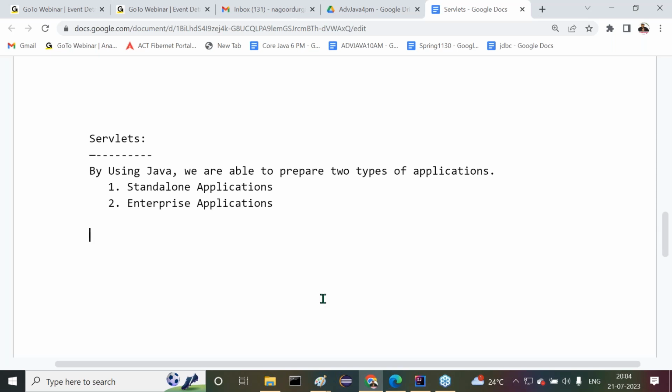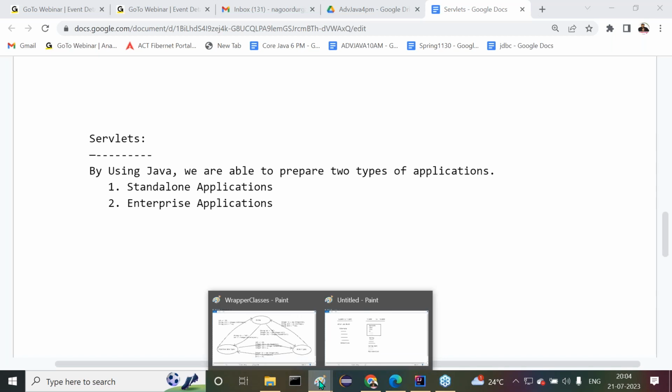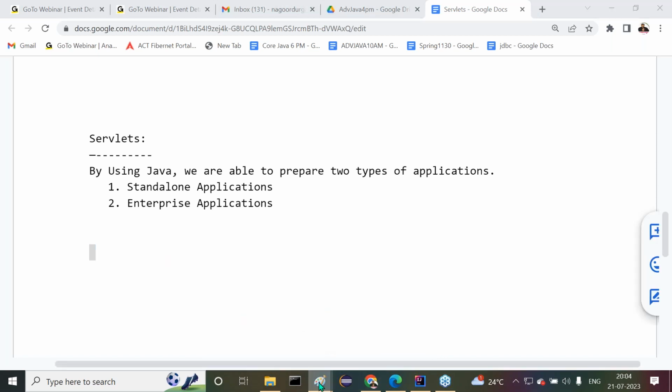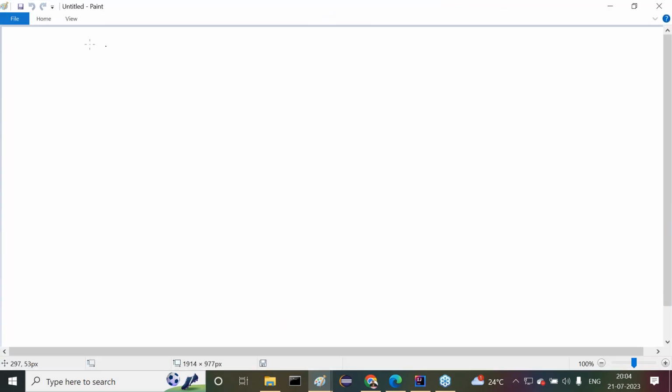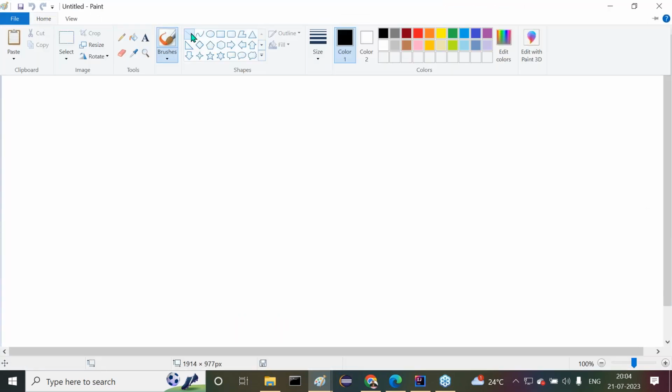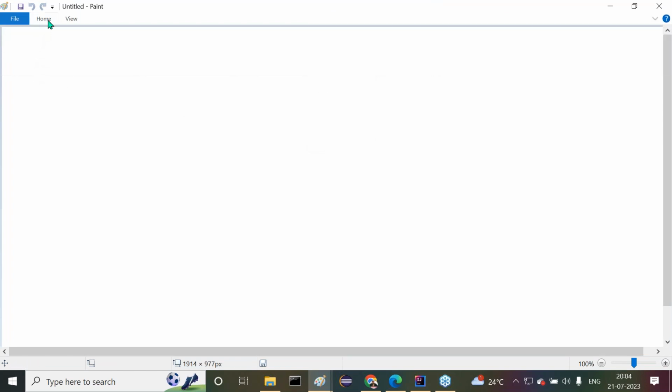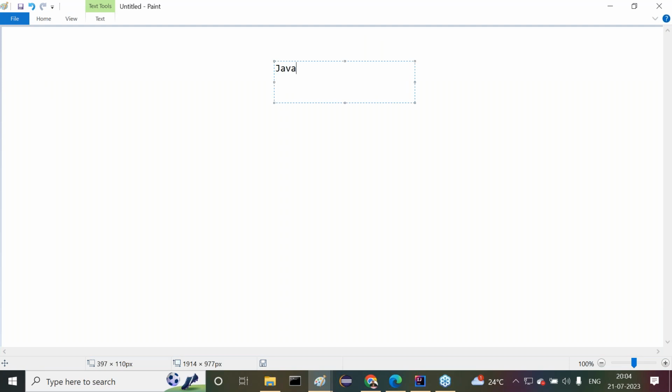Everybody understand it clearly. I want to prepare a diagram so that we can understand it clearly. What is this standalone application? What is this enterprise application here? I want to discuss with you clearly. Here we are talking about Java.